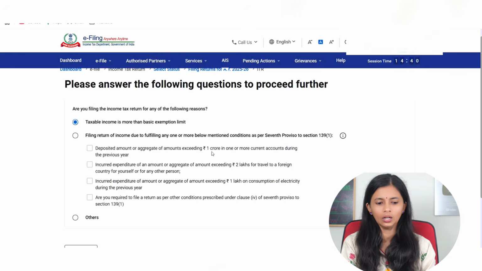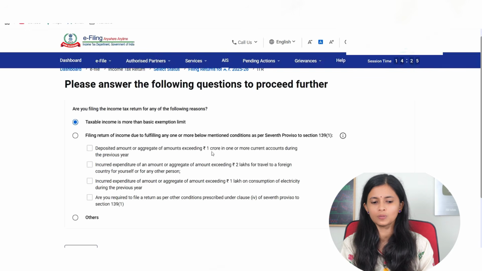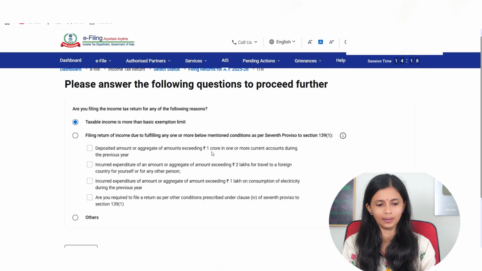Also, if you don't have any income, but you have done a foreign visit and you have spent 2 lakh rupees or more, even then the government says file the return, because if you are not making any income, how are you spending so much on foreign travel? So even if you spend 2 lakhs or more on foreign travel, you will have to file the return, that is ITR 1.